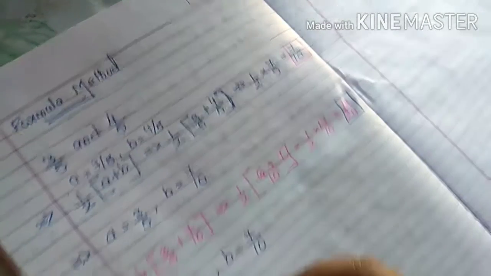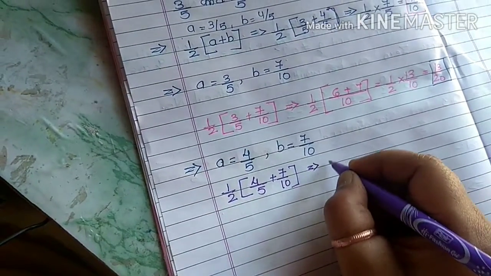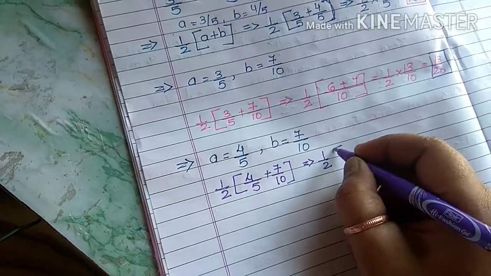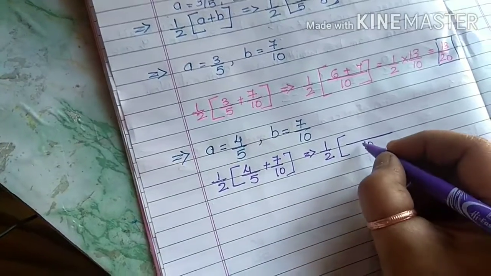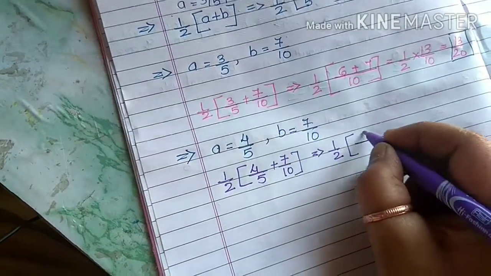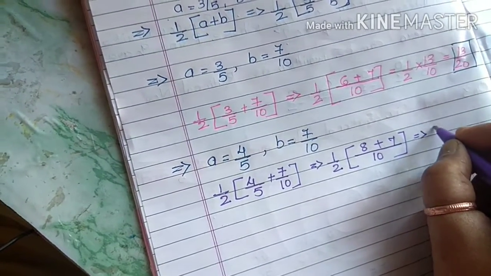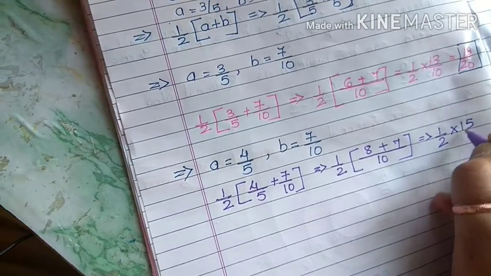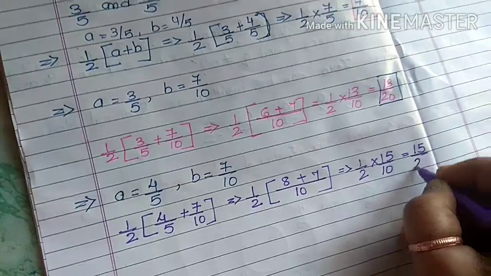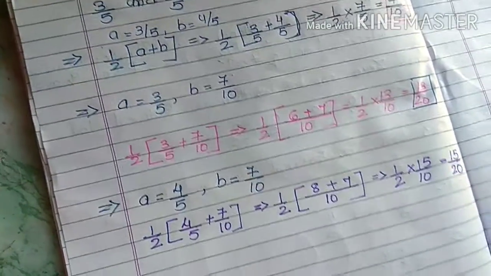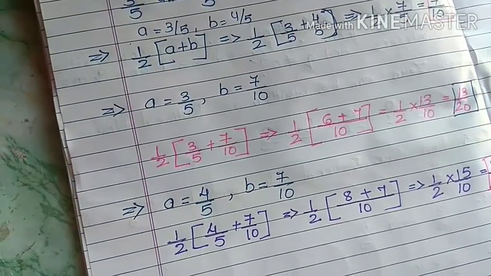Next, 4 upon 5 and 7 upon 10. That implies 1 by 2 bracket, taking the LCM 10, same 5's table, 10 is 2 times, 2 into 4, 8, 8 plus 7. So 1 by 2 into 15 upon 10. So the answer will come 15 upon 20. So our third rational number also came, that is 15 upon 20.